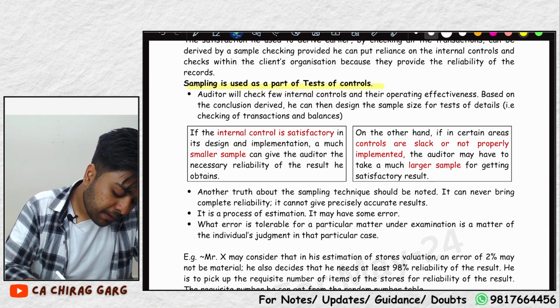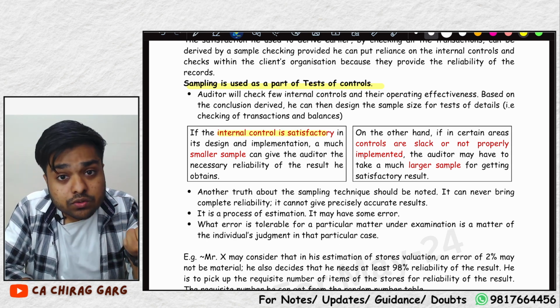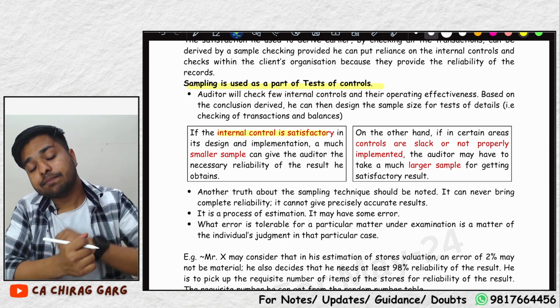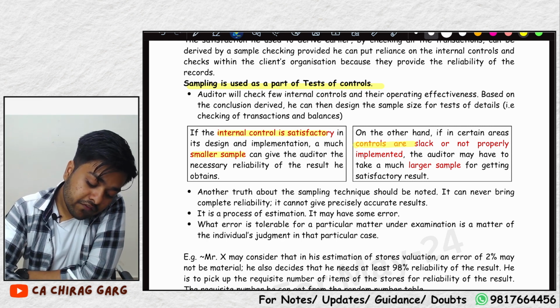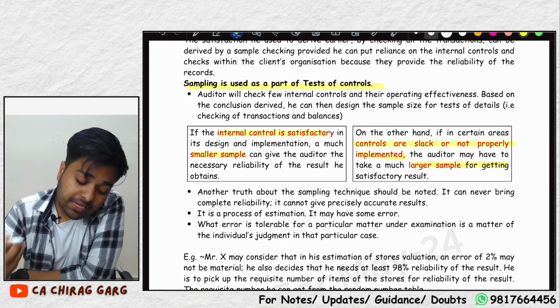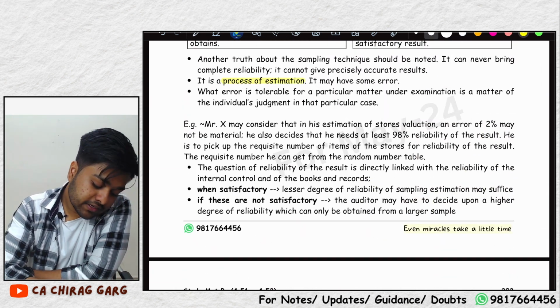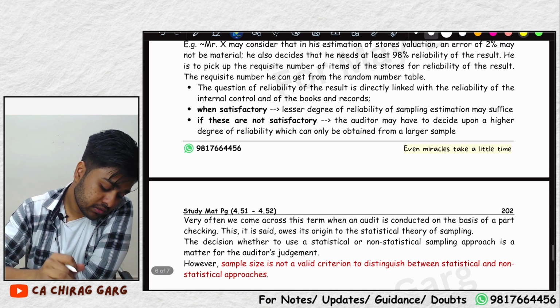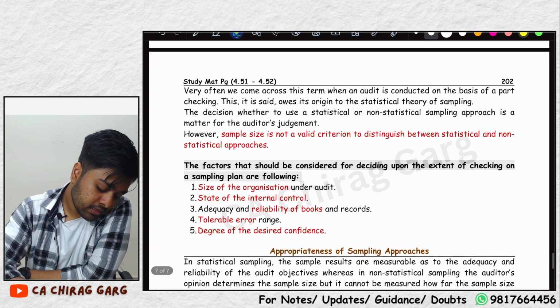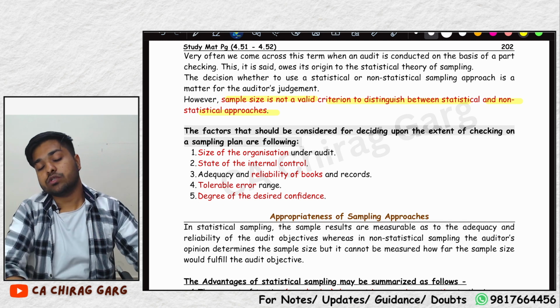Sampling is used as a part of test of controls. If the internal controls are satisfactory, if the internal controls are strong, what sample size will you pick up? Large sample size or small sample size? If the internal controls are strong, you will pick up a smaller sample size. If the controls are not properly implemented, you will pick up a larger sample size for getting a satisfactory result. Sampling is a process of estimation and it may have some error. What error is tolerable for a particular matter is a matter of professional judgment. Sample size is not a valid criterion to distinguish between statistical and non-statistical approach.